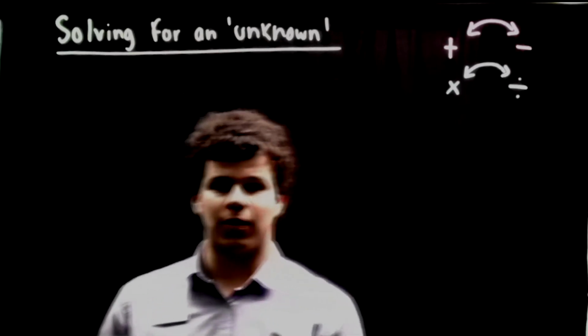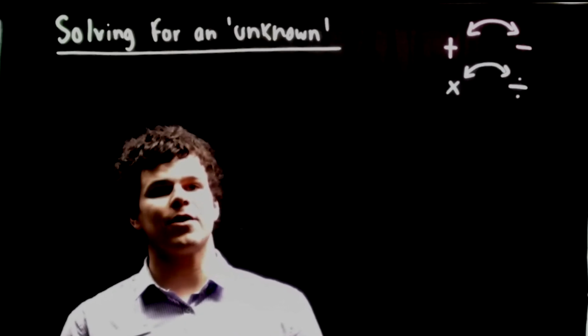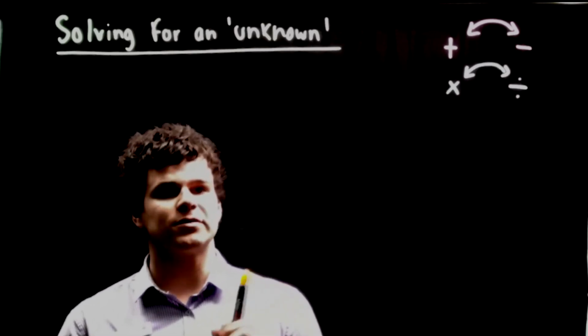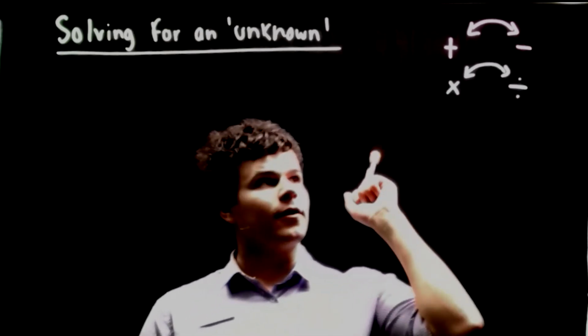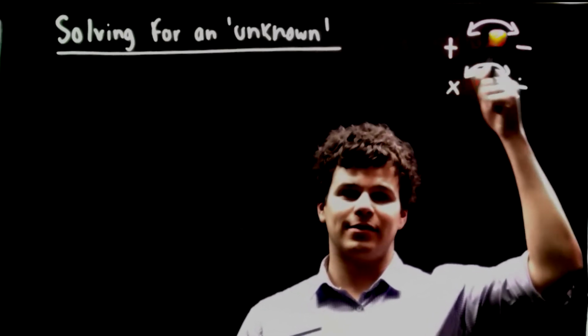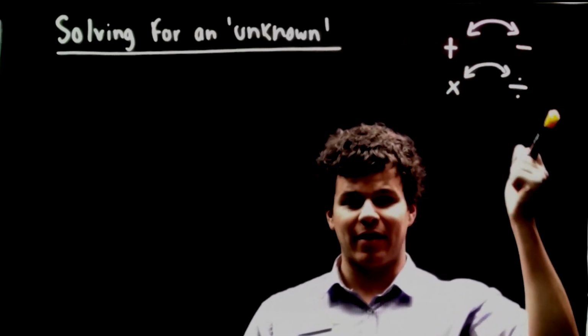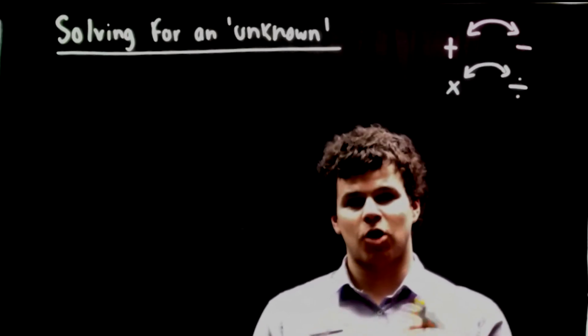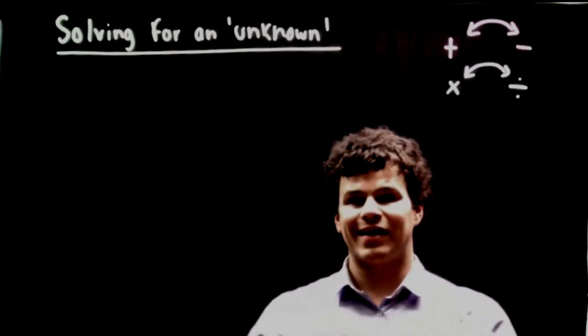Alright guys, this is going to be a quick video tutorial running through how to solve for an unknown. First thing we need to remember is opposite operations. The opposite of add is take, and the opposite of times is divide, and vice versa for both of them. What that means is if we can do the opposite operation, we can cancel out something that's already happened.